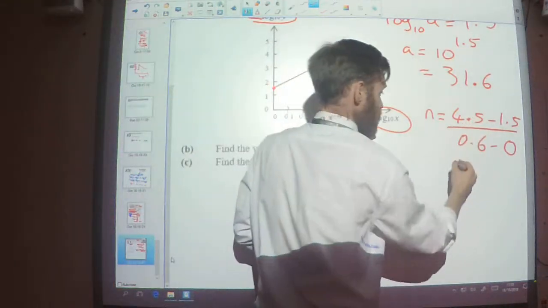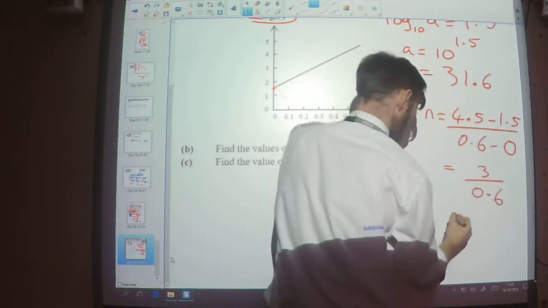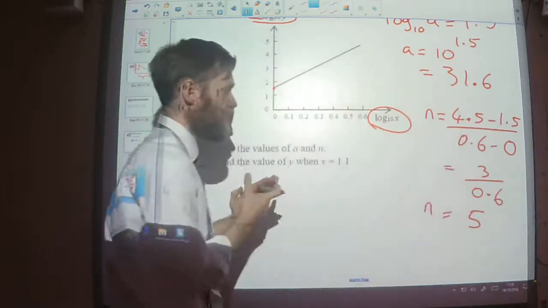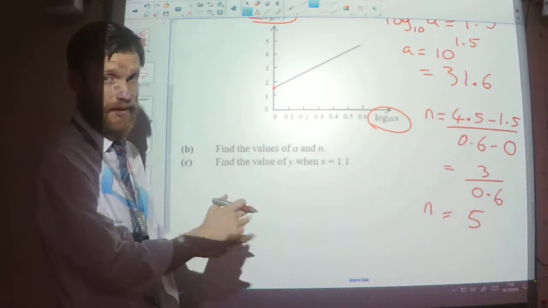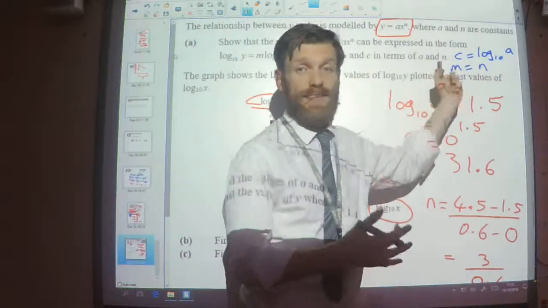So what's that? That's 3 divided by 0.6, which I think is 5. So my value of n is 5, because n was directly the gradient in this example.